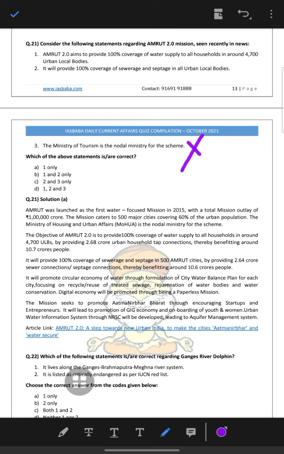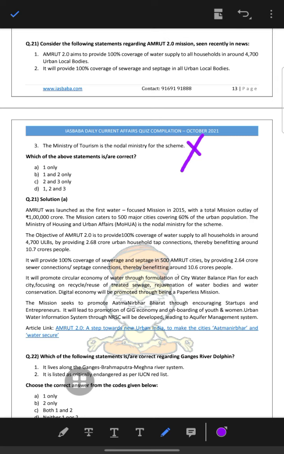Okay, and to promote the circular economy, water. So the formulation of a city water balance plan for each city, focusing on recycle, reuse, sewage, rejuvenation of water bodies and water conservation. The digital economy is promoted by being paperless. The mission seeks to promote Atmanirbhar Bharat and startup entrepreneurship, promotion of the gig economy, onboarding youth and women. An urban water information system will be developed, leading to an aquifer management system. AMRUT is a step towards a new urban India, to make it Atmanirbhar and water secure.